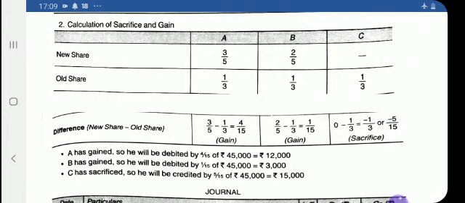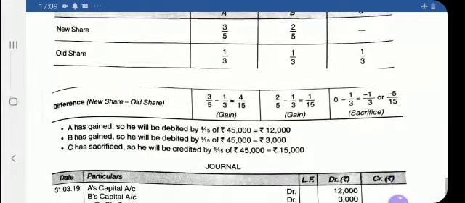And 0 for C, because C is no more continuing in the firm, so his new ratio is 0 and old ratio was 1/3. So his result is coming minus 5/15. First you have to make the denominator common, so his sacrifice is coming 5/15.